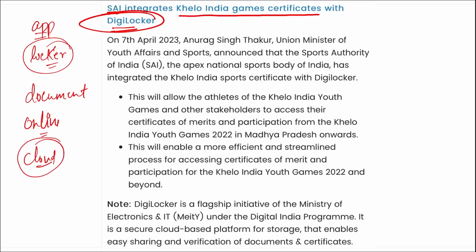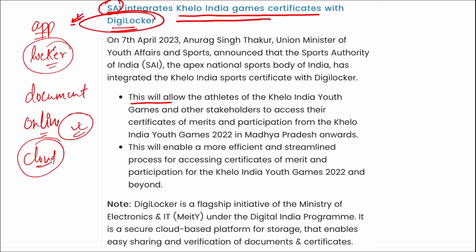For example, you will be able to store a digital copy of your Aadhaar card, license, PAN card, your 10th mark sheet, 12th mark sheet, your graduation certificates, and all those can easily be stored on this digital locker. Similarly, recently Sports Authority of India inaugurated, with Khelo India Games, so that their certificates can also be uploaded on DigiLocker.